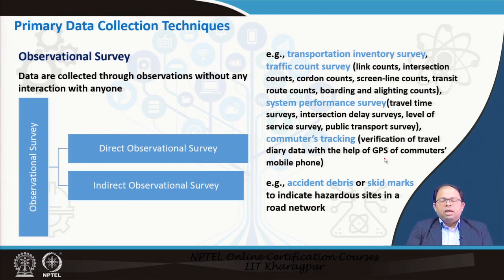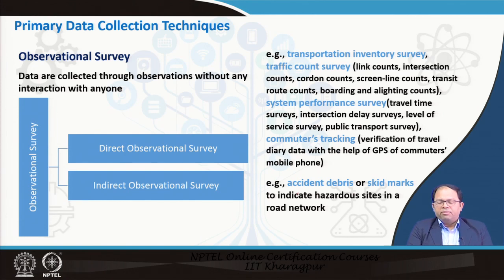This kind of survey is all direct observational survey. That means we are directly observing the characteristics of the phenomena that we are studying. Whereas an indirect observational survey is where we are not observing the actual phenomena, but we are looking into other things which actually indicate that particular phenomena.